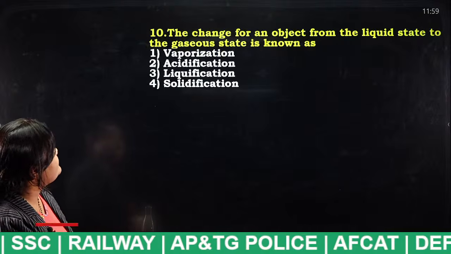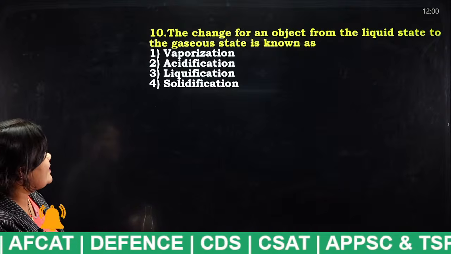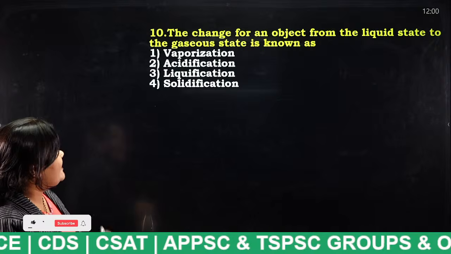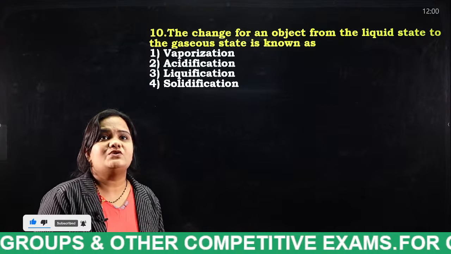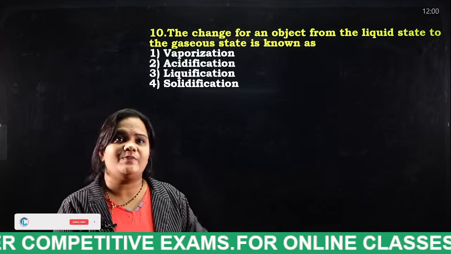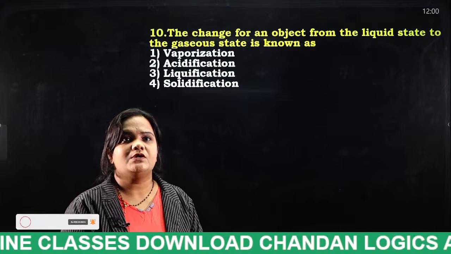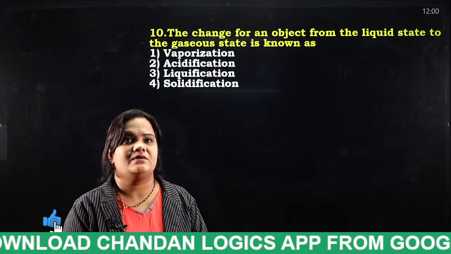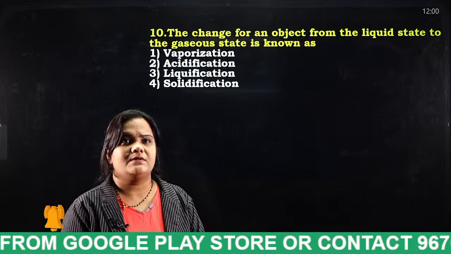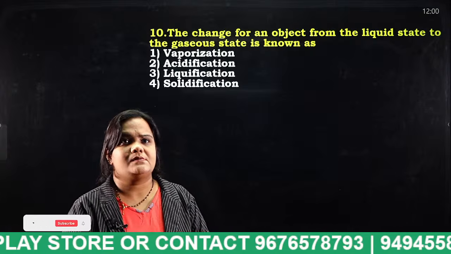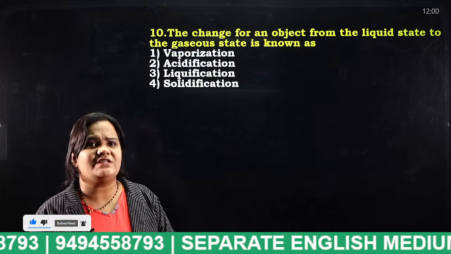Okay, next. The change of an object from the liquid state to gaseous state is known as vaporization, acidification, liquidification, solidification. So tell me, students, that is not the correct answer. I will explain at the end of the session, don't worry. Somewhat mistake there, I think. Distance is equal to speed into time. I will explain at the end of the session, don't worry. So tell me the answer for this question, students.